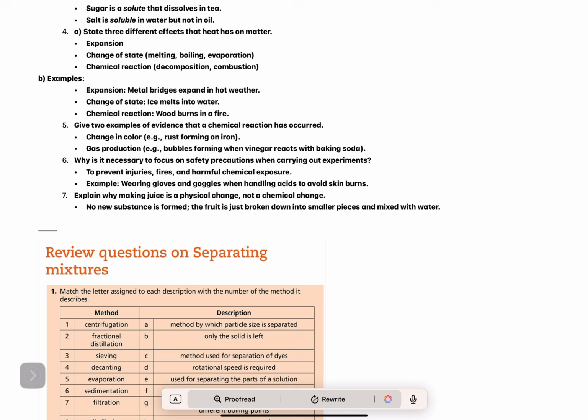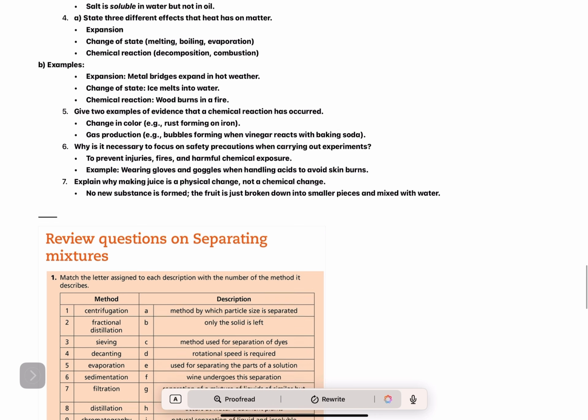5. Give 2 examples of evidence that a chemical reaction has occurred. Change in color, e.g., rust forming on iron. Gas production, e.g., bubbles forming when vinegar reacts with baking soda. 6. Why is it necessary to focus on safety precautions when carrying out experiments? To prevent injuries, fires, and harmful chemical exposure. Example, wearing gloves and goggles when handling acids to avoid skin burns.